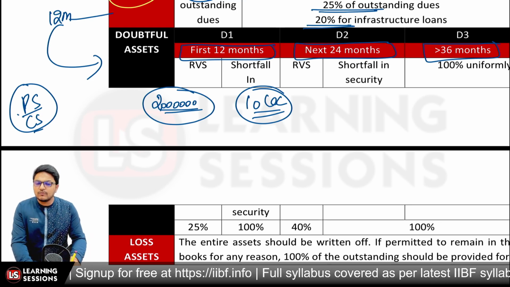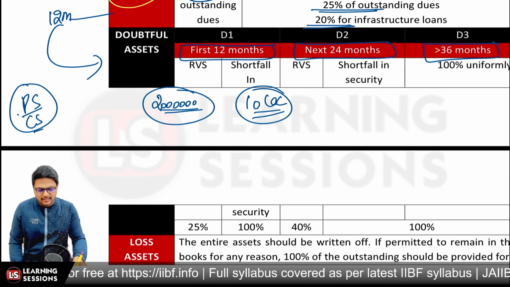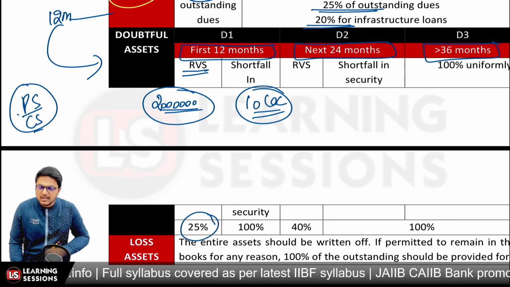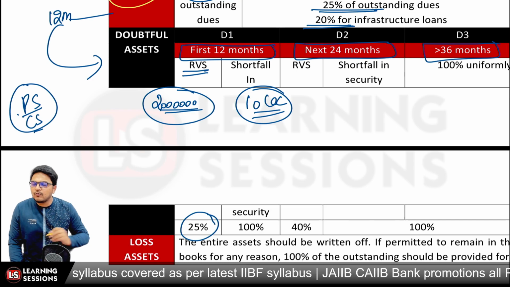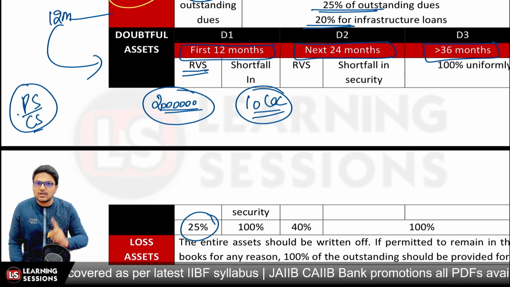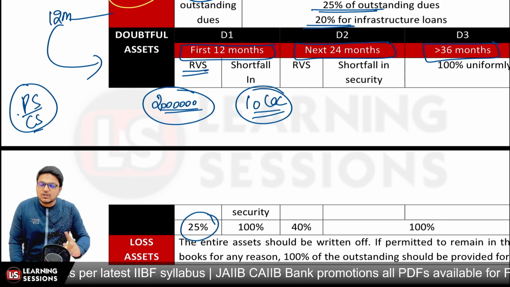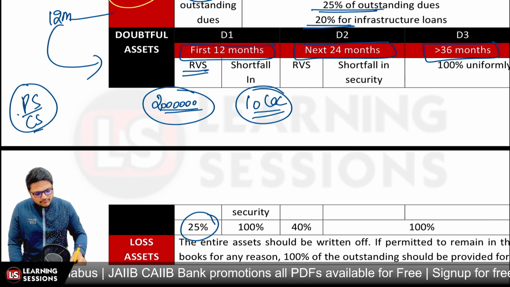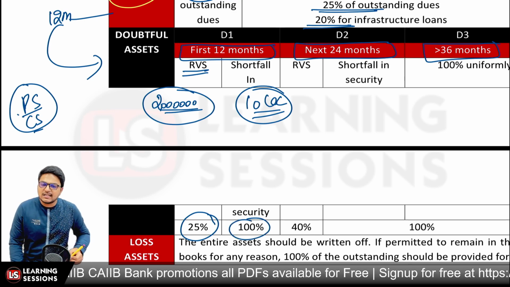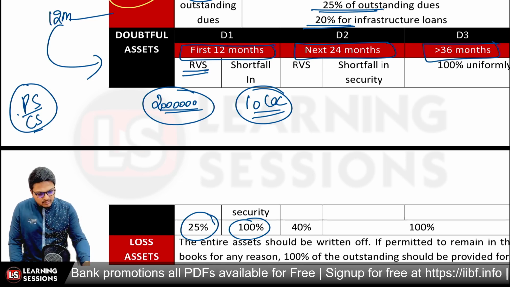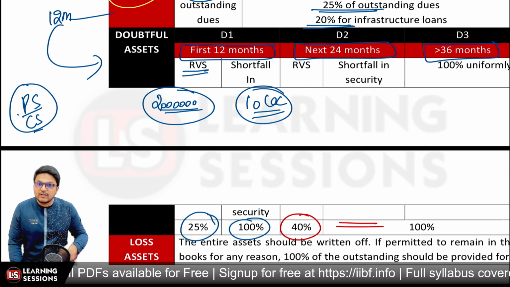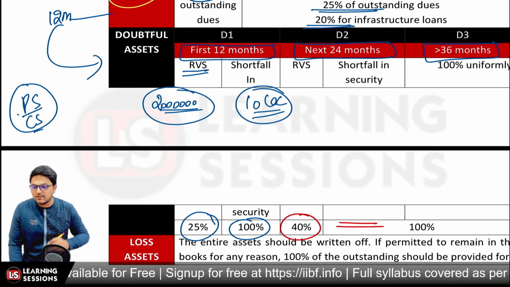Now in that scenario, for that particular amount for which the realizable value of security is available, we consider the provision to be 25%. And in the case of the doubtful asset category, whether it's doubtful 1, doubtful 2, or doubtful 3, for the shortfall in security the provision is to be maintained at 100% uniformly, right? And further, for the doubtful 2 category, where the realizable value of security is available, it will attract a provision of 40%, and where you have the shortfall in security, 100% of the provision is to be maintained.